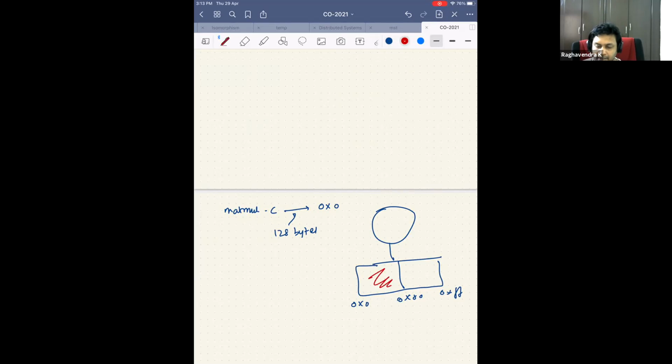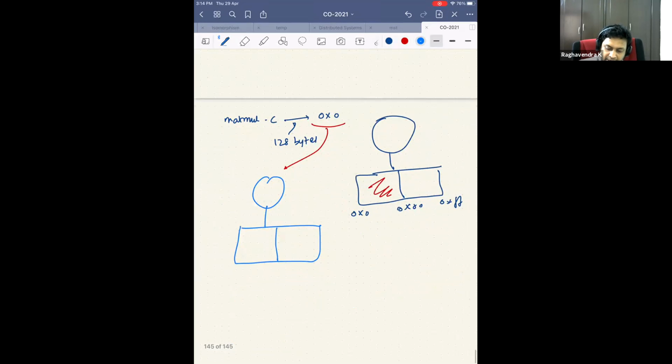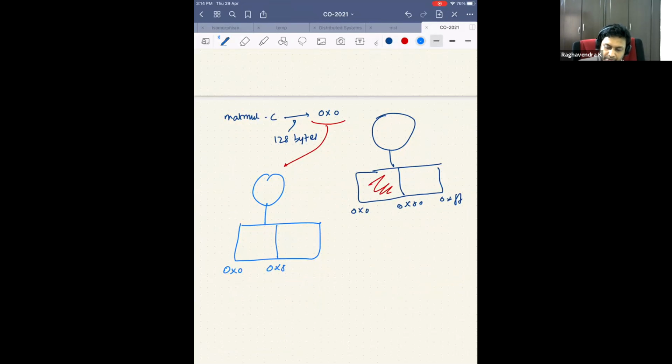But you take the same executable and you say, okay, I will launch it on my friend's system. So maybe this is your friend's system, and you launch it on the friend's system. And unfortunately, in your friend's system, he is already running one more process here. Now he'll say, okay, I will schedule it here. So will your code work if I schedule it here?